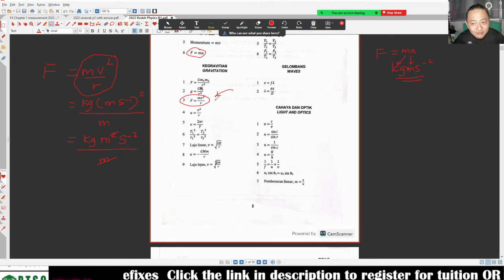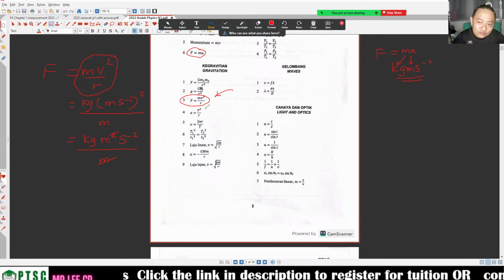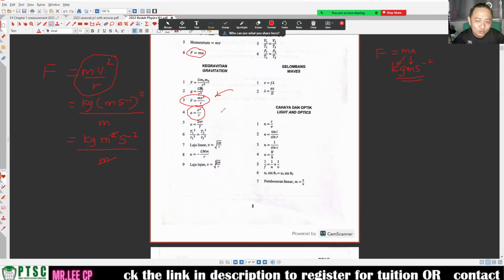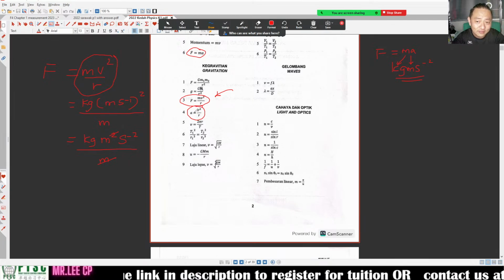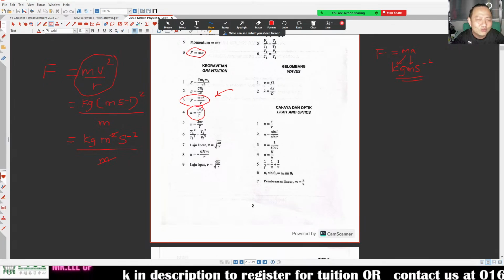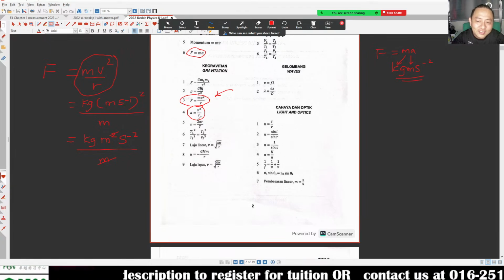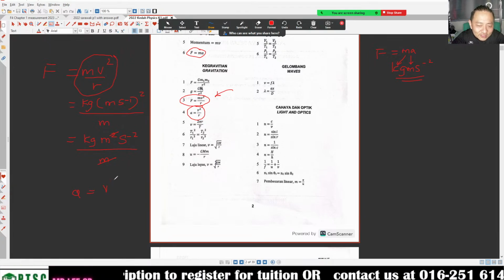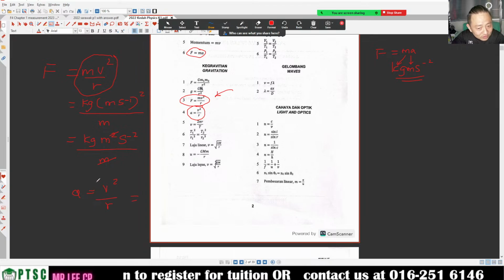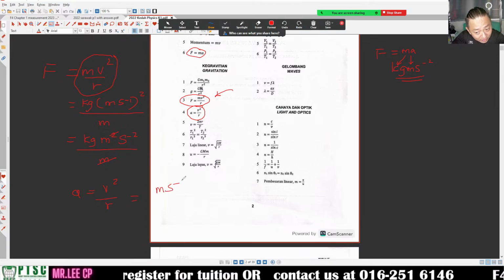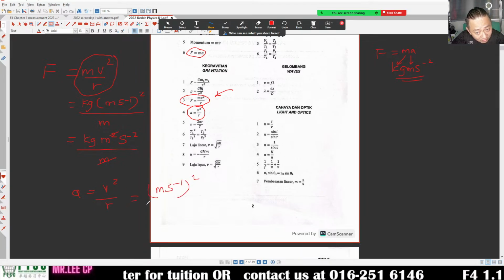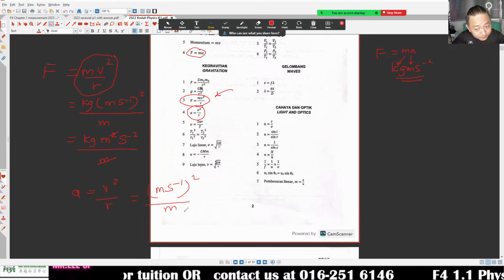Do you get what I mean here? Oh, teacher, why don't you use this one? If I use this one, someone wants to explain what is a. a is velocity squared over r. What is velocity? We know m s^-1. And then we square it, over r which is meter.